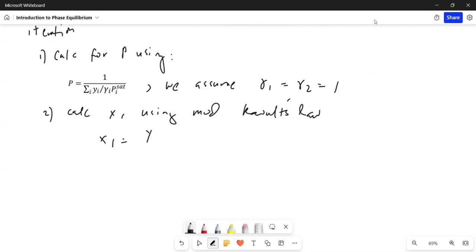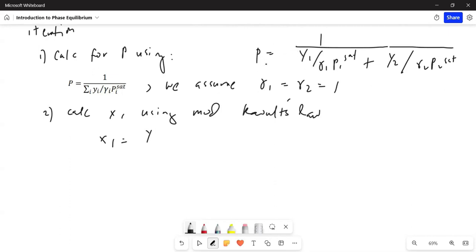No space anymore, so okay, fine. y1 divided by P1 sat plus y2 divided by P2 sat. So this is the expansion. So for step 2, modified Raoult's law, isolating x sub 1 on one side of the equation. And then of course, for x sub 2, it's simply 1 minus x sub 1.